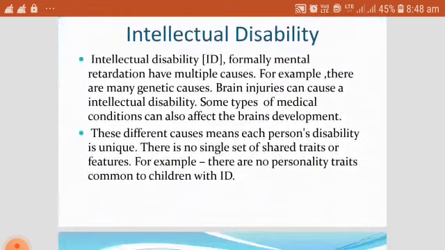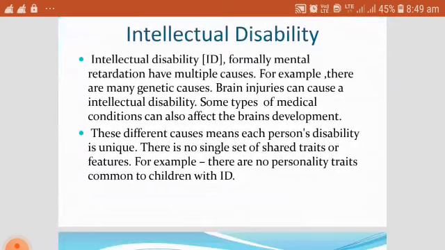Intellectual disability, formerly known as mental retardation, has multiple causes. For example, there are many genetic causes. Brain injuries like traumatic brain injuries, congenital brain injuries, and progressive brain injuries can cause intellectual disability.